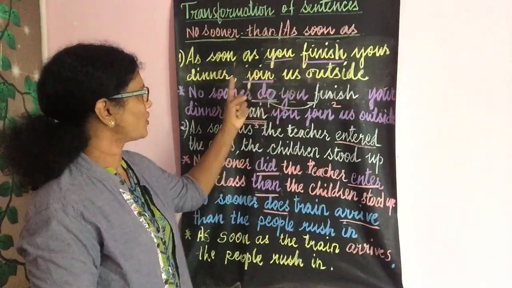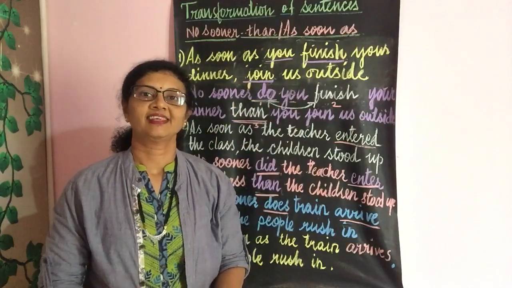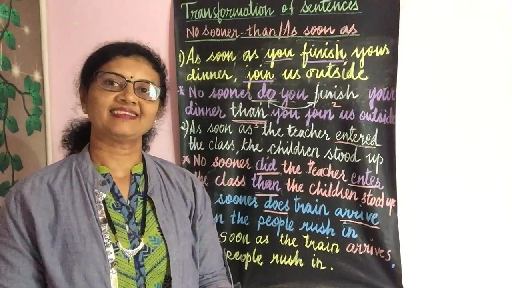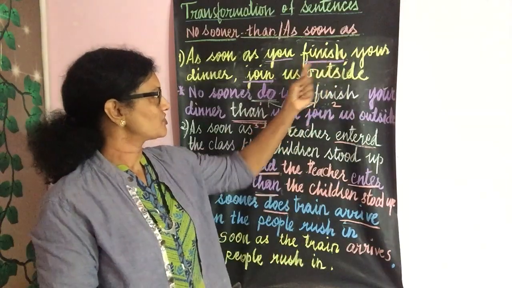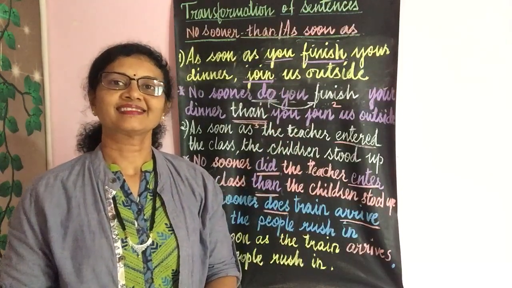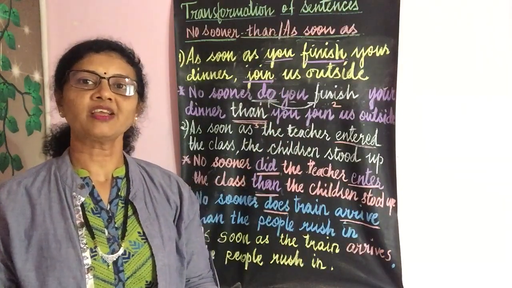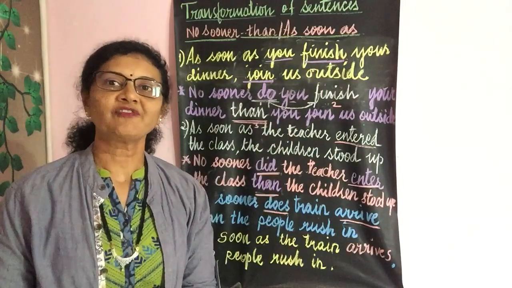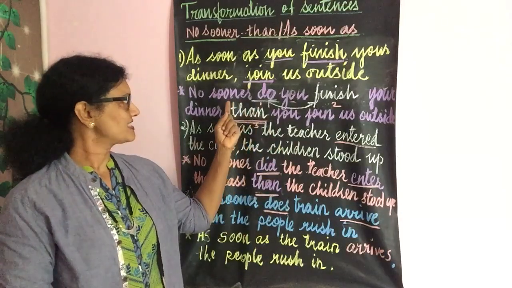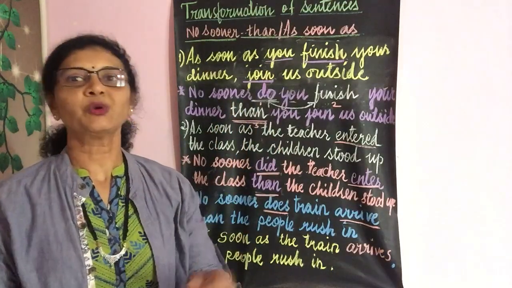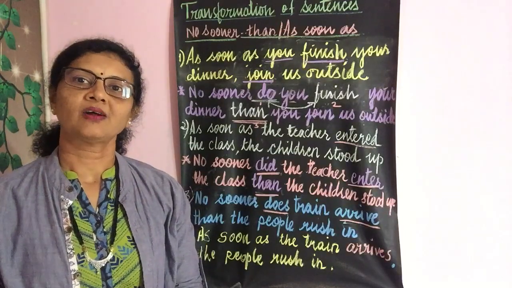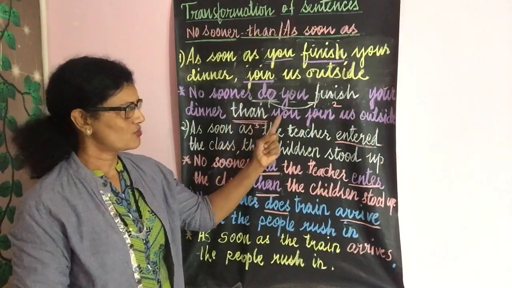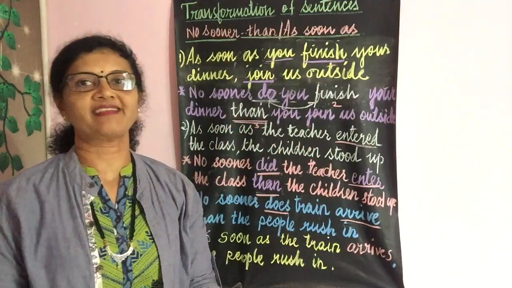As soon as you finish your dinner, join us outside. If you look at this sentence, you will know that it is in the present tense. The verbs finish and join tell us that it is in the present tense. Identification of the tense is very important. Once you identify the tense, it's easy for you to rewrite. Now you have to rewrite it using no sooner. As I told you, no sooner is followed by an auxiliary. So: No sooner do you finish your dinner than you join us outside. This is how you have to write the answer.